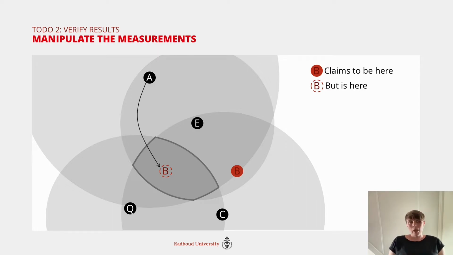And there are two things that can happen. First thing is you slow down a measurement. This is easy. You can always do that. You receive a ping measurement, you just hold it back, and then you send it back later. And all of a sudden 10 milliseconds became 20, and 20 is a far bigger distance than 10, which means you can act like you would be further away than you actually are. So this is easy. This is for something between A and B, where the claimed location is further away.